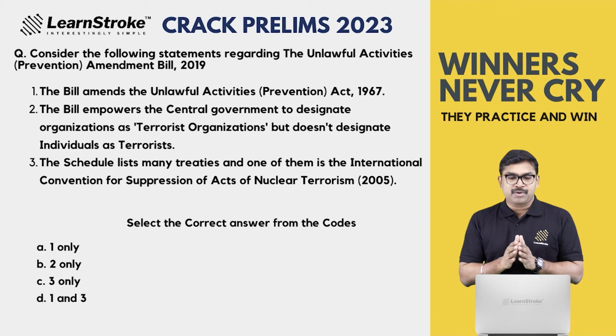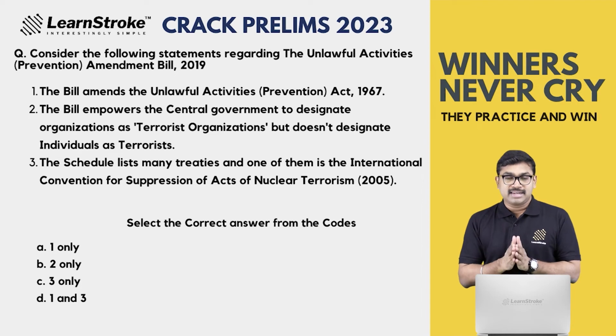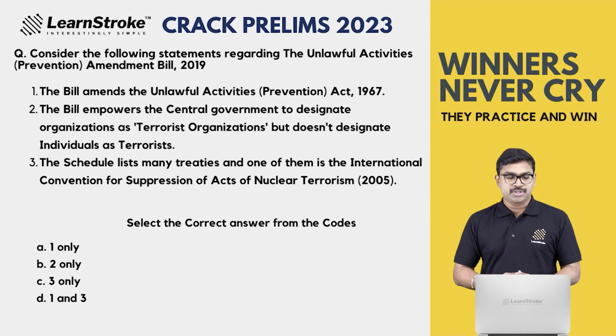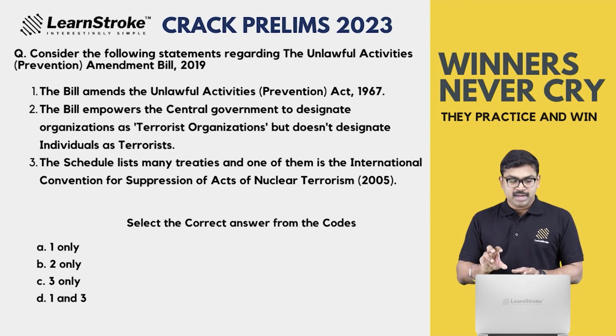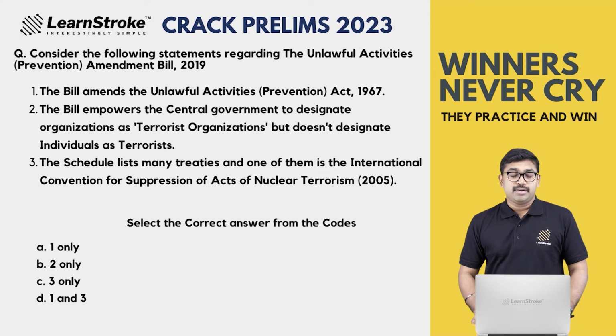Second, the bill empowers the central government to designate organizations as terror organizations, but doesn't designate individuals as terrorists. So it's basically the organization that comes under UAPA, not individuals. Third, the schedule lists many treaties, and one of them is the International Convention for the Suppression of Acts of Nuclear Terrorism of 2005. Is it added in this?